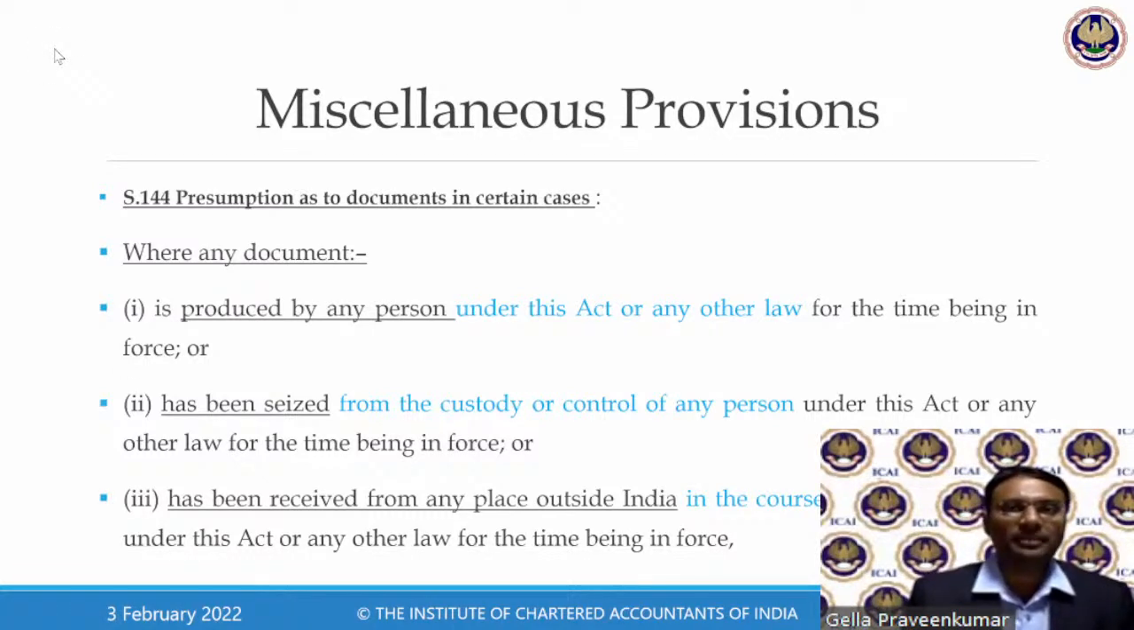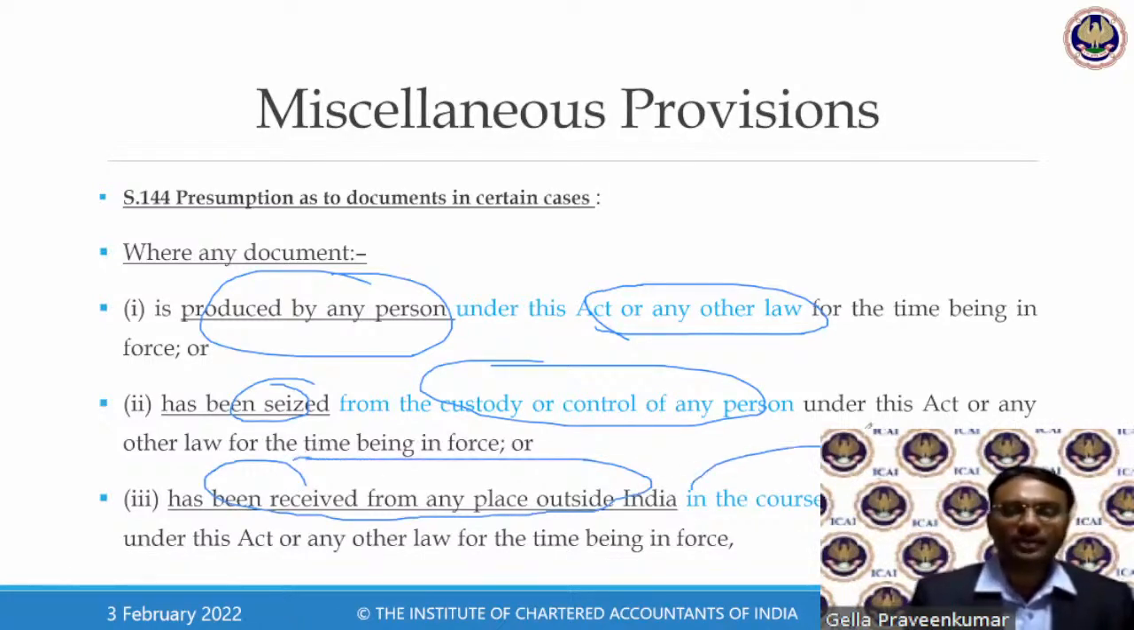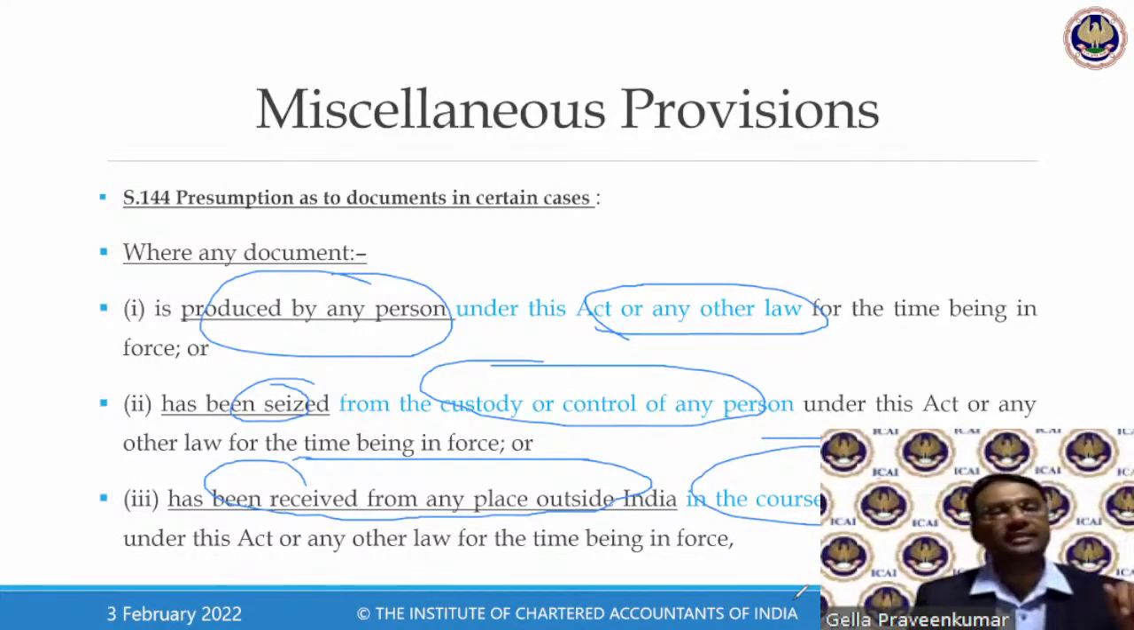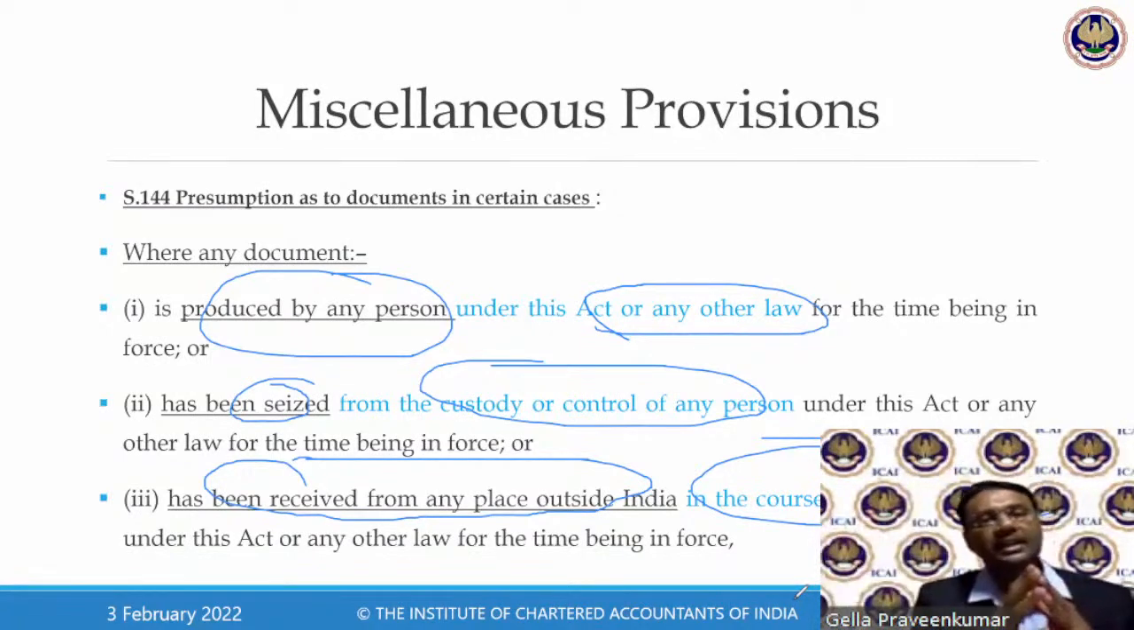Now, this section 144 says that whatever documents we have taken in the process of my audit or whatever be the mechanism: documents produced by a person under this act, documents seized from the custody or control of a person, documents received from a place outside India in the course of proceedings. All these are relied upon documents for the purpose of my prosecution, under sections 130, 131, 132, confiscation and punishment of certain offenses. Any documents taken in the regular course of audit, I take as a base for my prosecution.